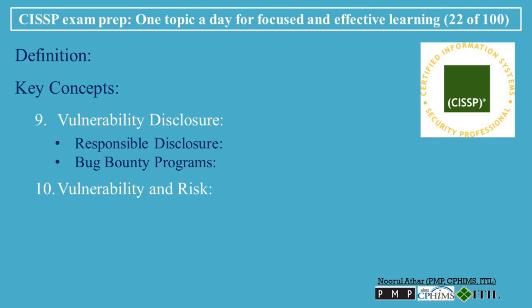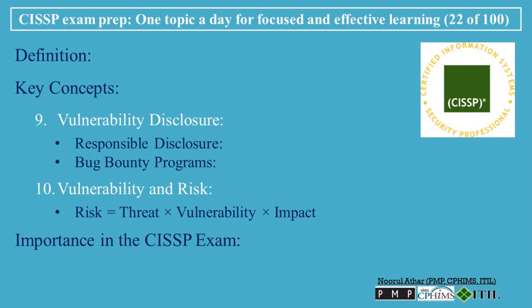10. Vulnerability and risk. A vulnerability by itself does not necessarily pose a risk unless it can be exploited by a threat. Risk occurs when a vulnerability is combined with a threat and impacts an organization's assets. Risk equals threat times vulnerability times impact. This formula helps assess the level of risk posed by a vulnerability in the context of potential threats and the damage they could cause if exploited.